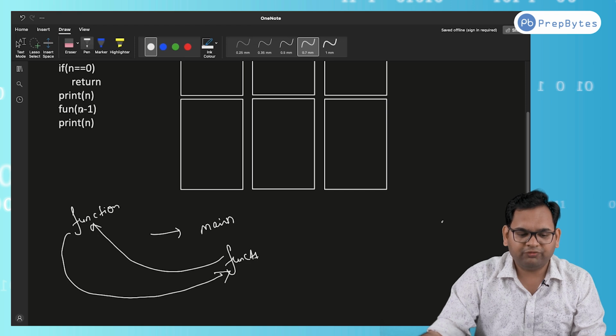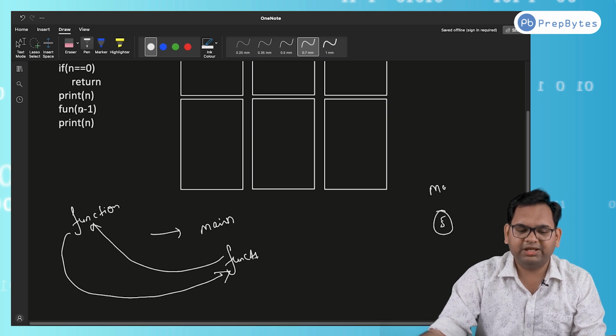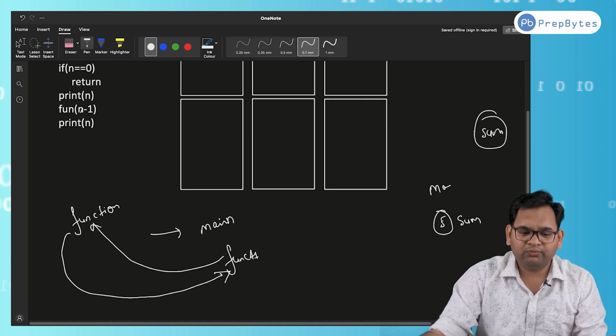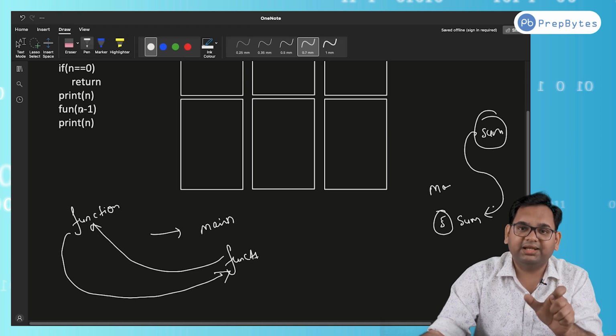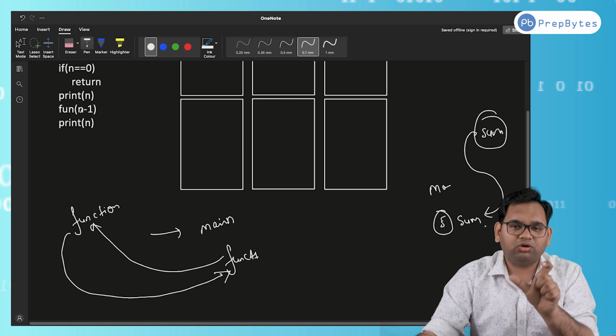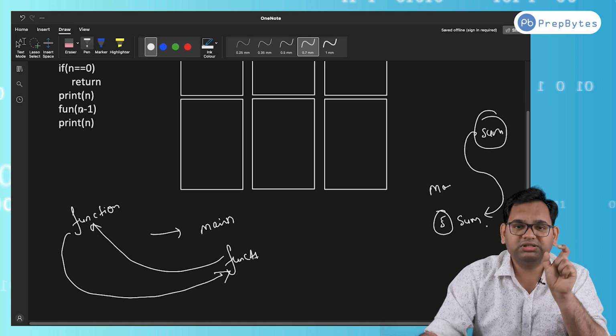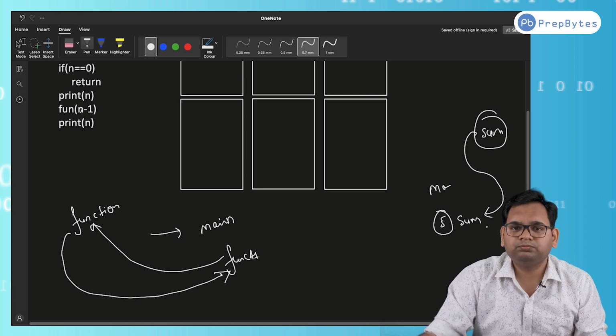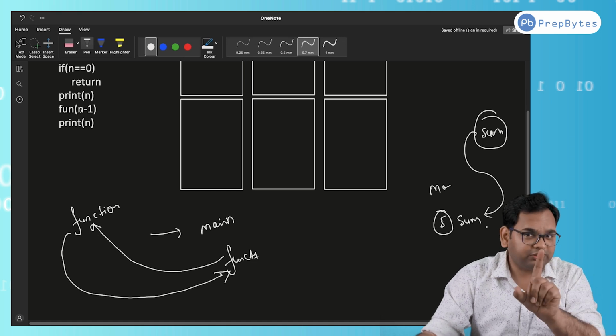So if in the fifth line of the main function or any function I have called a function called sum, whenever the sum function is over, it will always return to the same line. The execution will continue from the fifth line. So that is the first important point.